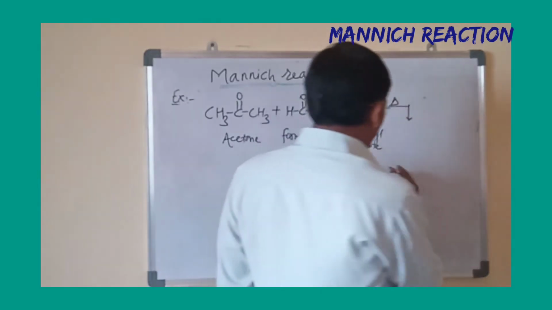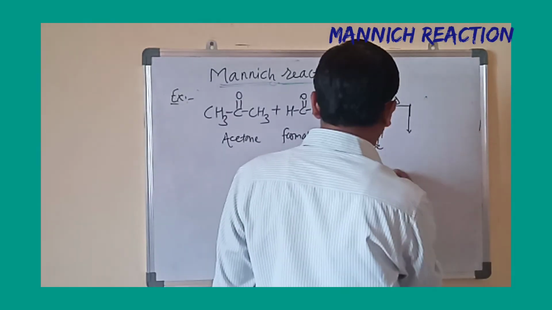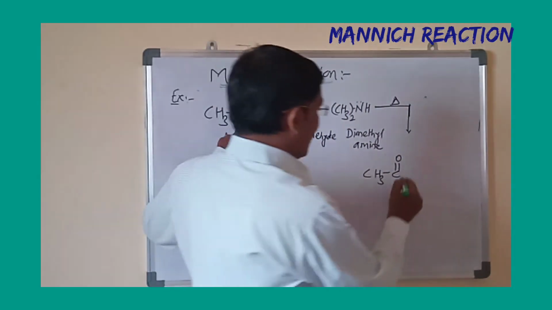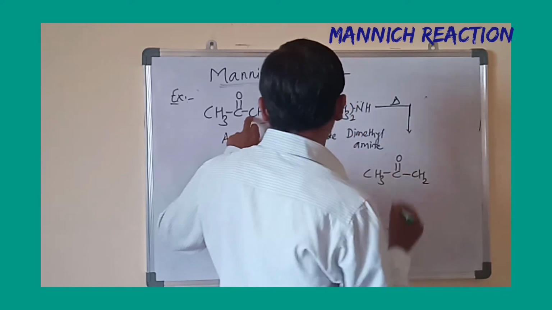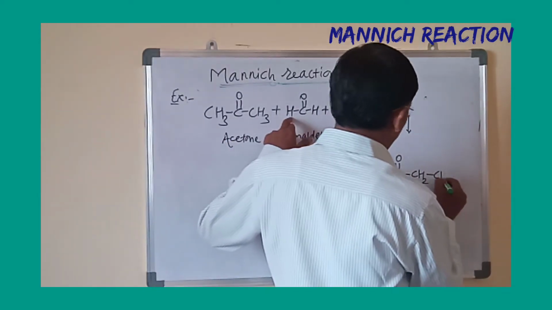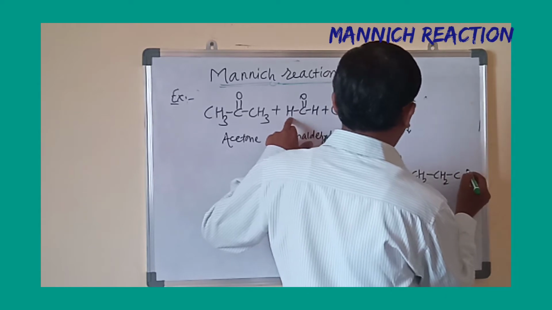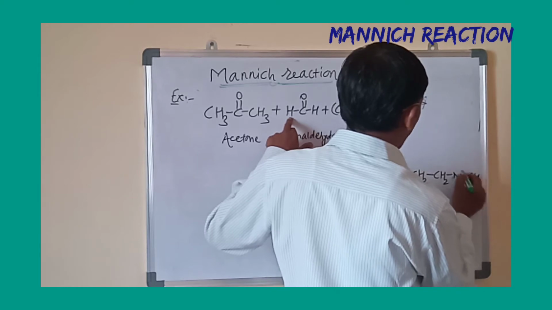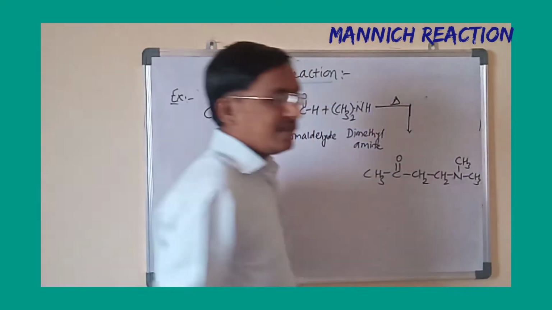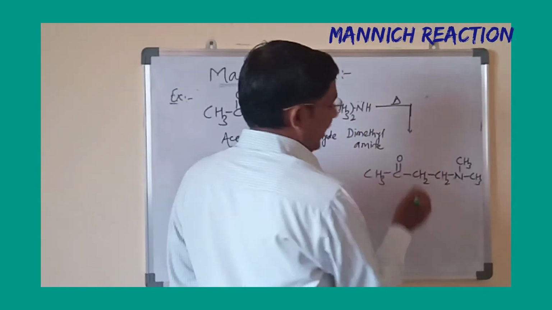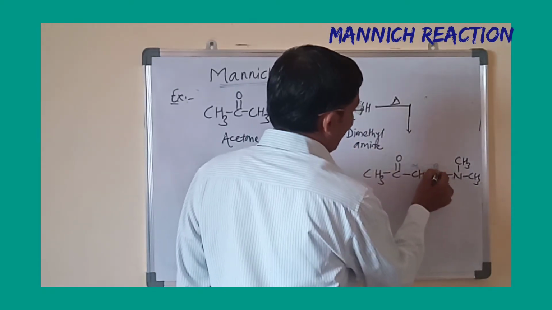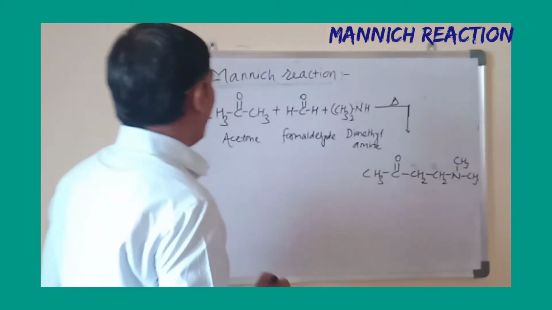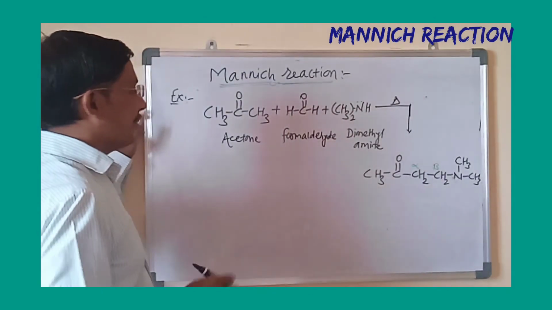Now we get the product here as CH3-C=O. CH3 is converted into CH2, and this is again CH2, and here it is N. Now these two are the methyl groups. This is again a beta amino ketone: next to the principal functional group, this is the alpha and beta carbon. Okay, beta amino ketone. In this way you will get the Mannich base.